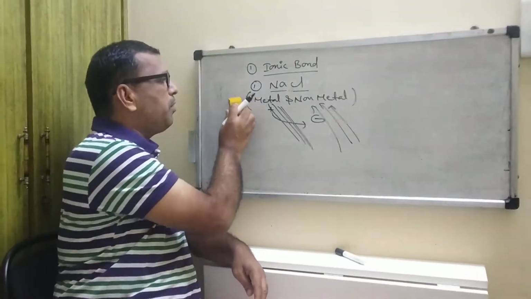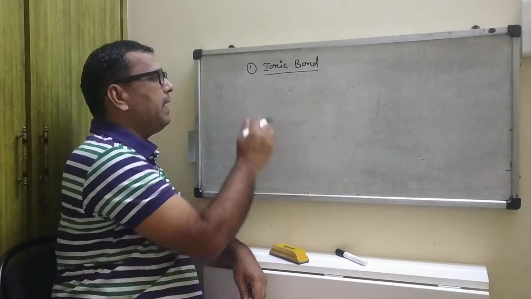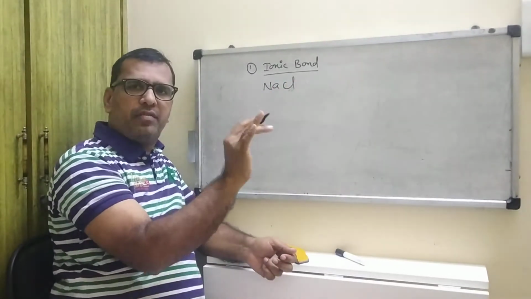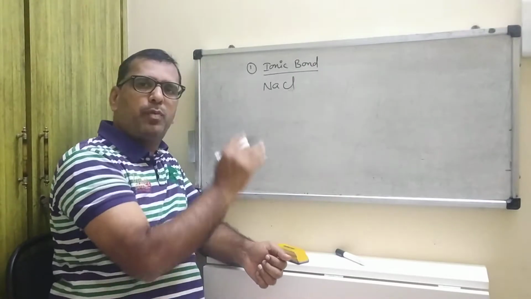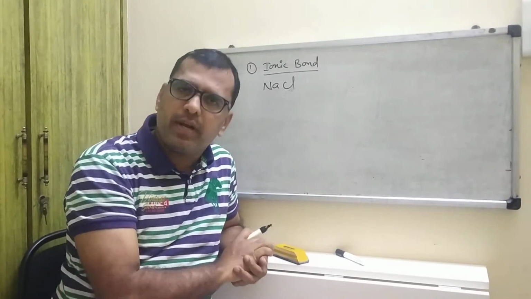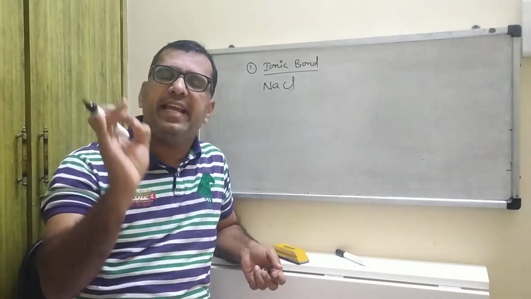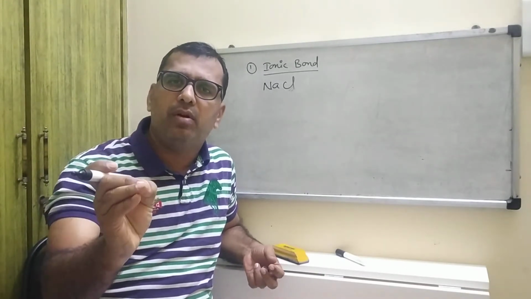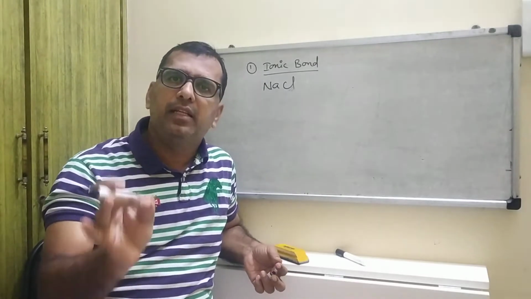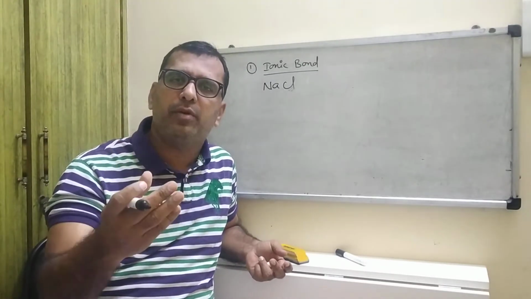Similarly, here also ionic bond means a bond is formed between a metal and a non-metal. Best example, NaCl. Generally, we will write the electronic configuration of sodium, then chlorine, then we will proceed further. That is why you have to learn electronic configuration, very, very important. Because in chemical bonding, electronic configuration plays a major role at each and every moment. So you have to learn electronic configuration from 1 to 30 compulsorily. Then writing chemical formulas with respect to ions becomes very easy.